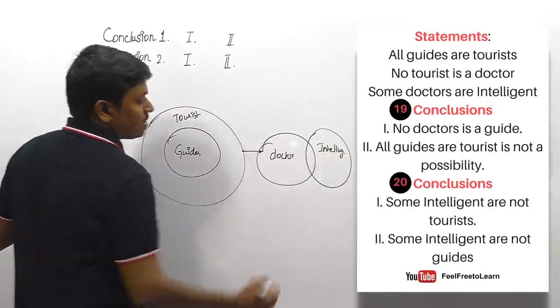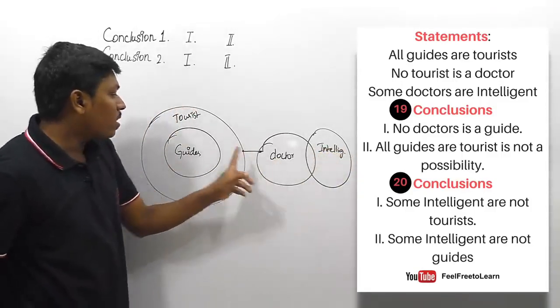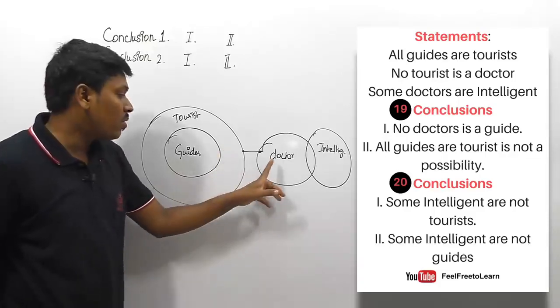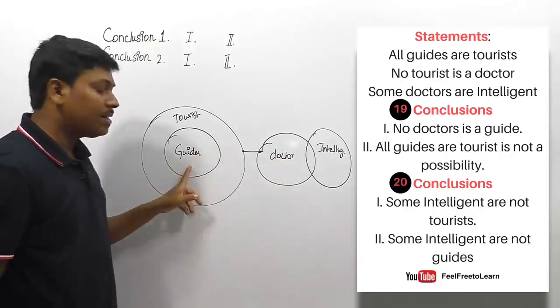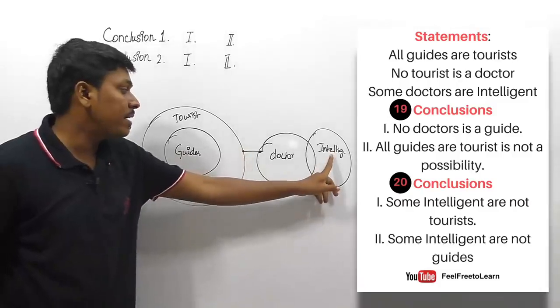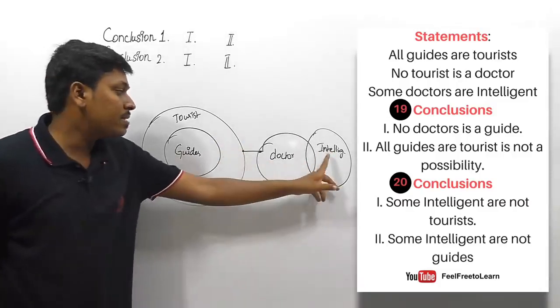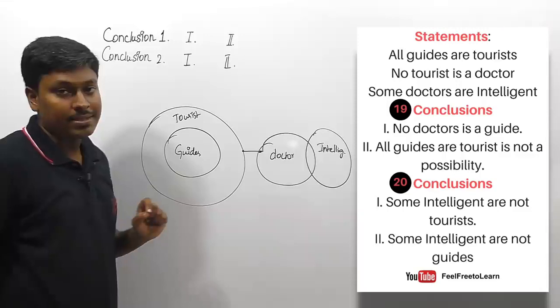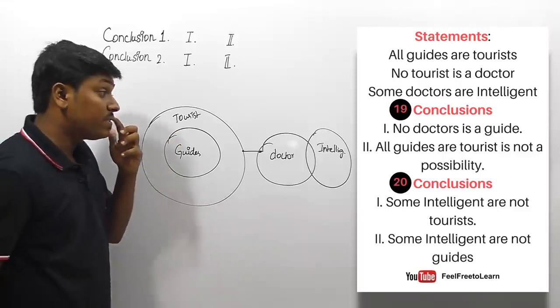So friends, listen here, friends. There is no connection between doctor and tourist. So finally we can say that there is no possibility of connecting doctor with the guides. But there is a possibility of connecting intelligent with the tourist, and also there is a possibility of connecting intelligent with the guides, right? Let me move on to the first conclusion, friends.